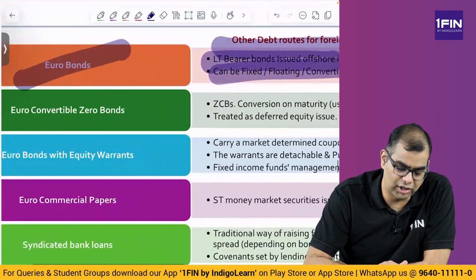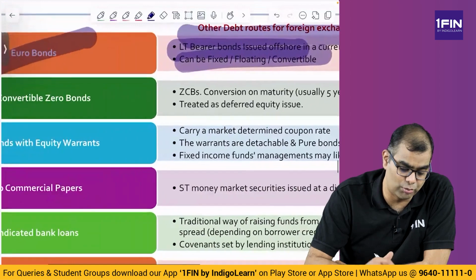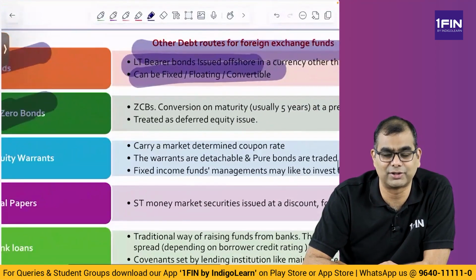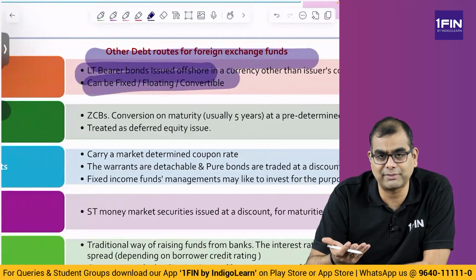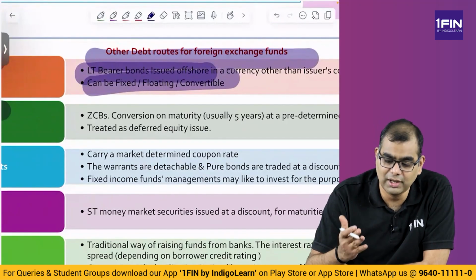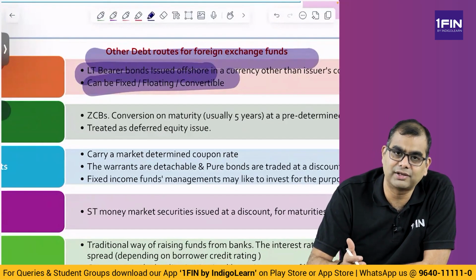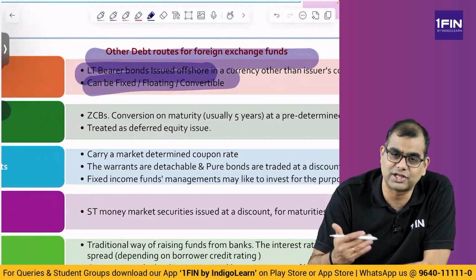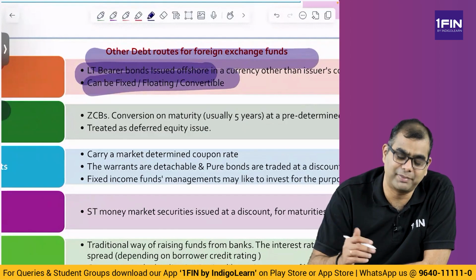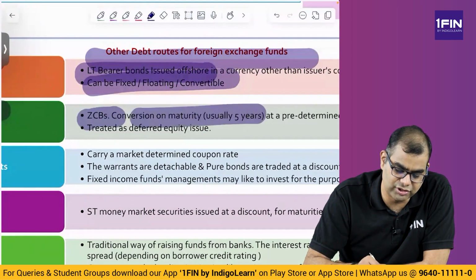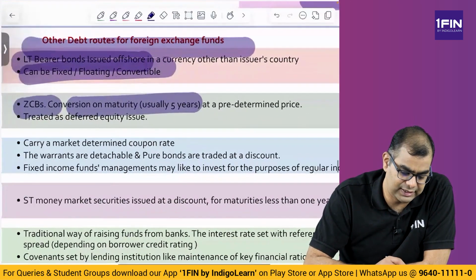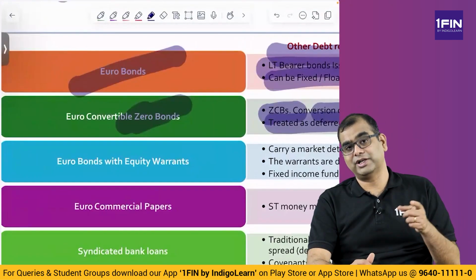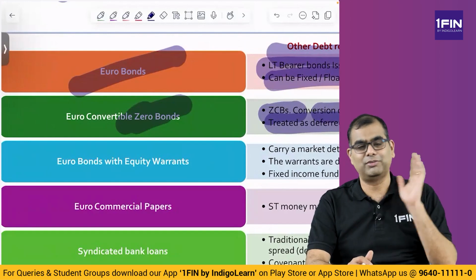Then you have euro convertible zero coupon bonds. What are zero coupon? There is no interest coupon. If you remember the chapter on security valuation, the fixed income portion, the interest is a part of the price. That is, there is no separate interest that is paid. The bond is issued at a deep discount and the interest accrues on the bond and it is repaid at full value. Zero coupon bonds have conversion on maturity, usually 5 years, at a predetermined price and are treated as a deferred equity issue. So it is not only a simple zero coupon bond, it is a euro convertible zero coupon bond.